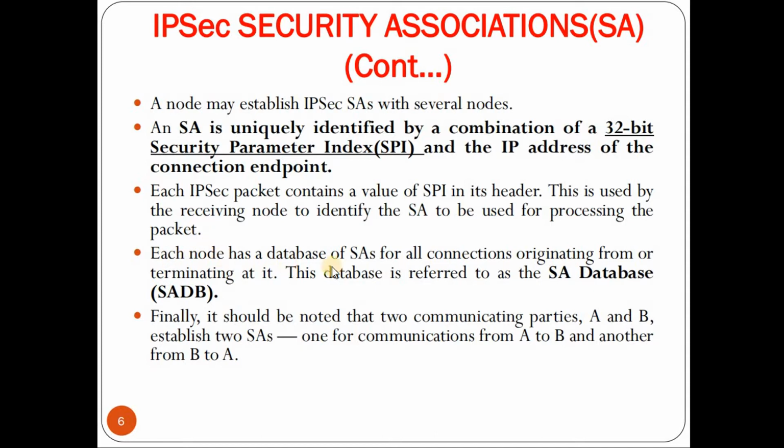Now, each node has a database of SAs for all connections originating from and terminating at it. This database is referred to as the SA database, that is SADB. Finally, it should be noted that the two communicating parties A and B establish two SAs, one for communication from A to B and another from B to A.